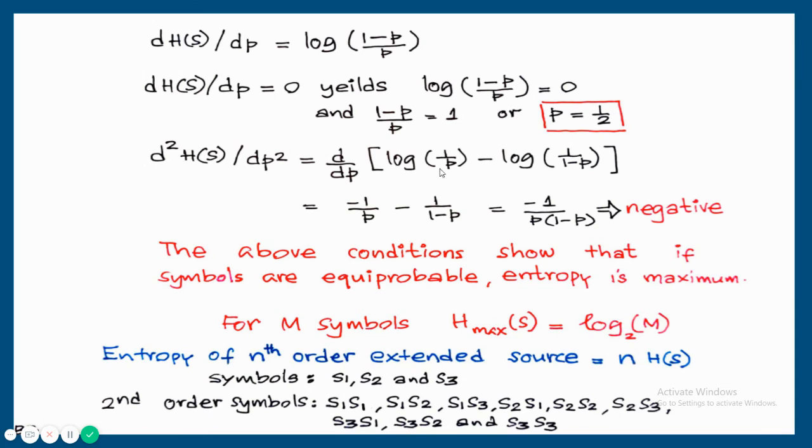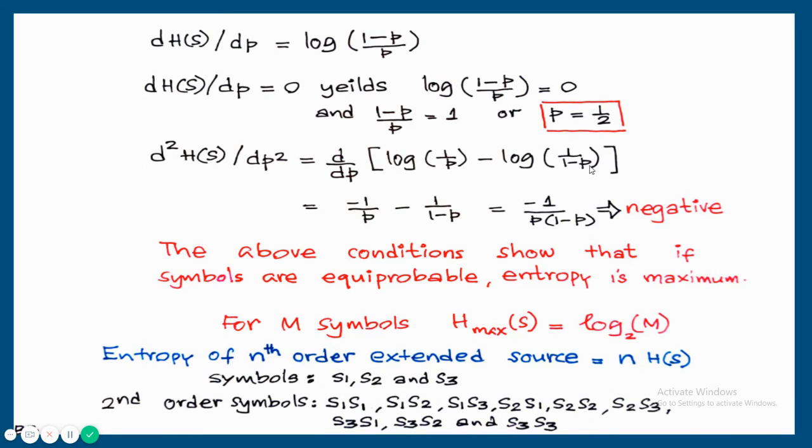Derivative of log 1 by p, that is minus 1 by p, minus derivative of log 1 upon 1 minus p, that is 1 upon 1 minus p. Taking the LCM, p into 1 minus p, so the answer is minus 1 upon p into 1 minus p. And that is always negative. This value is always negative because p is a positive value. So this quantity is always negative.